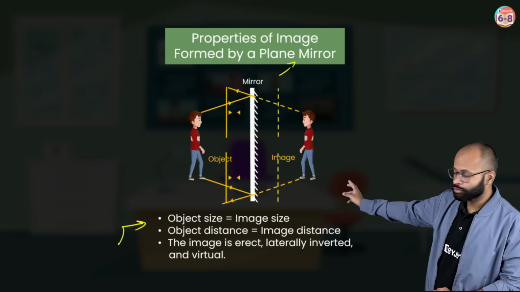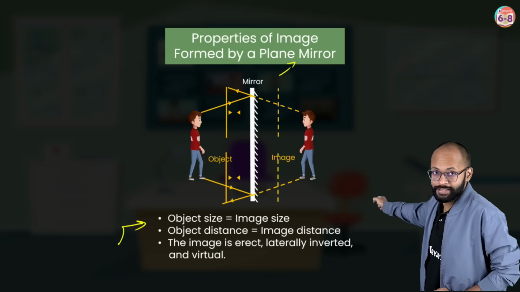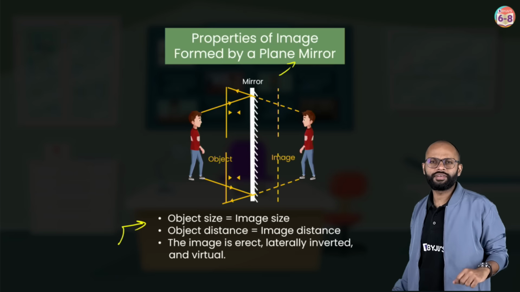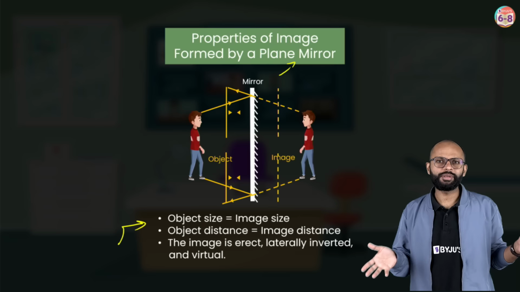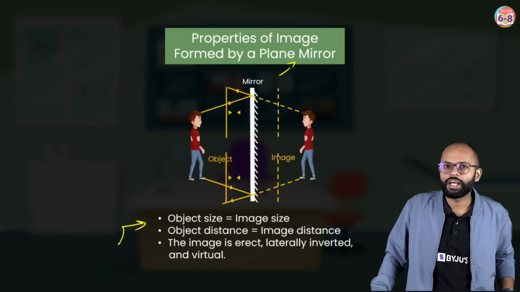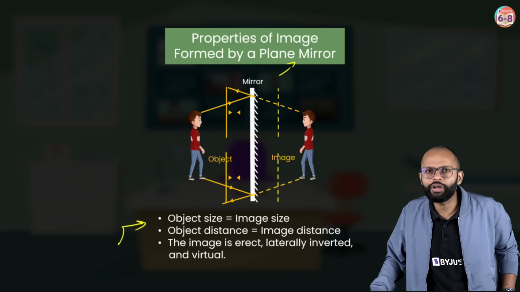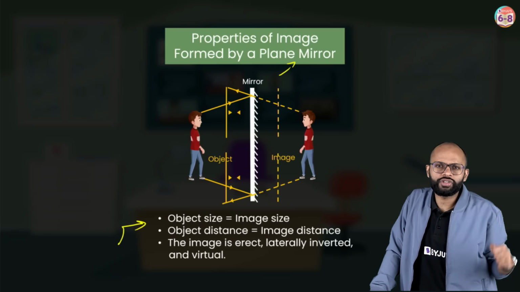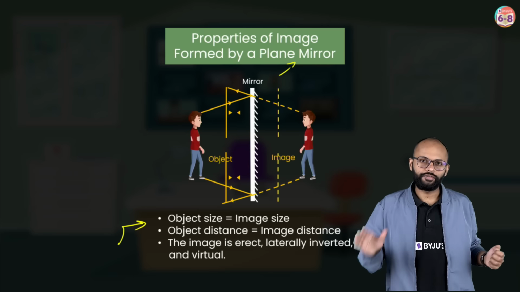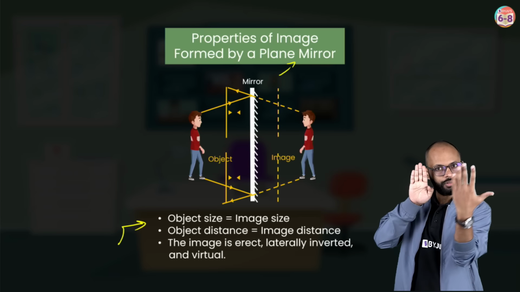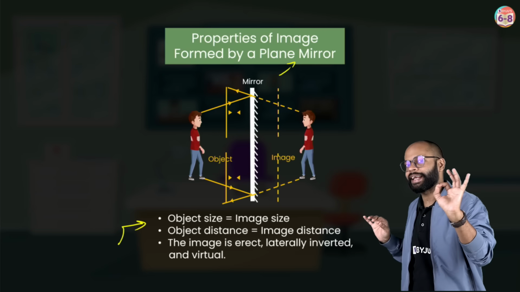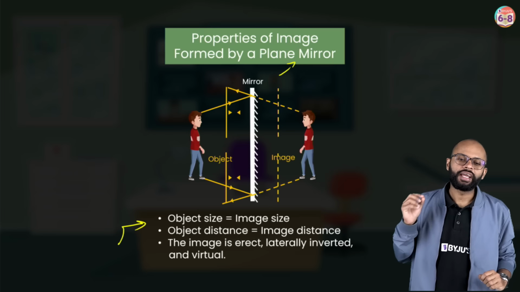The farther the object is, the farther the image is from the mirror, right? Height is the same. I mean, if you see yourself in the mirror, your size remains the same. You don't look small or big, correct? Next, the image is inside the mirror, which means it is virtual. You can't get this image on a screen. So this is a virtual image. It is also an erect image. Why? If you are standing like this, your image is also like this. It's not like your image is upside down. So the image is erect. The image is upright, correct? It is of the same size.